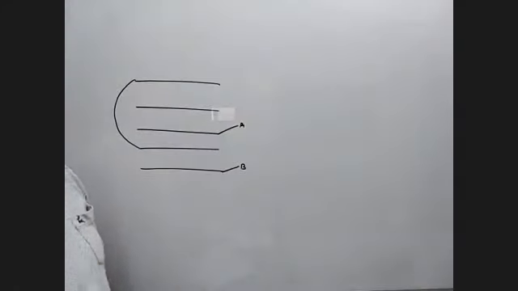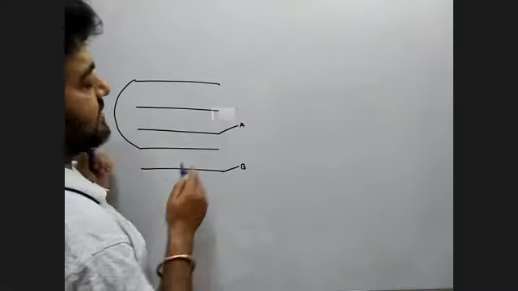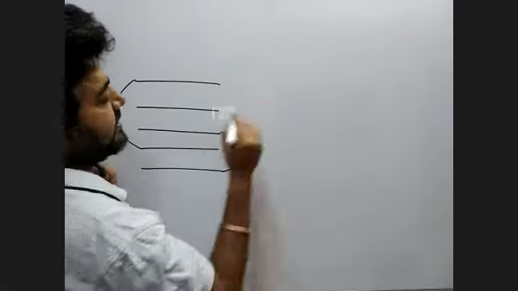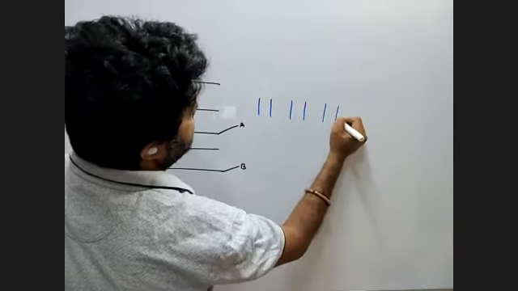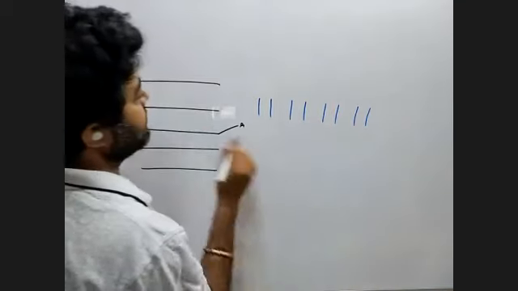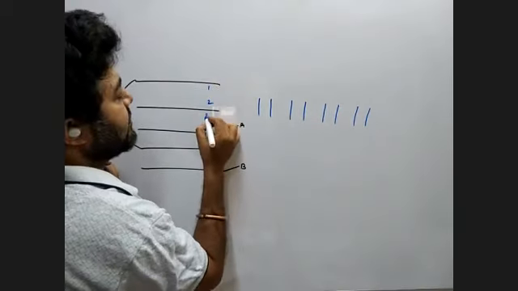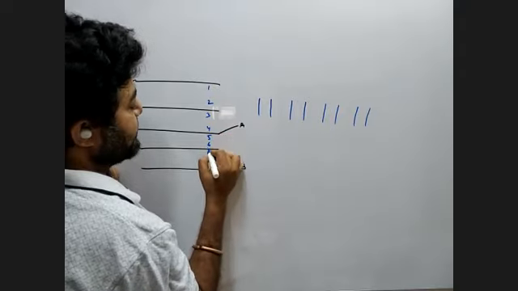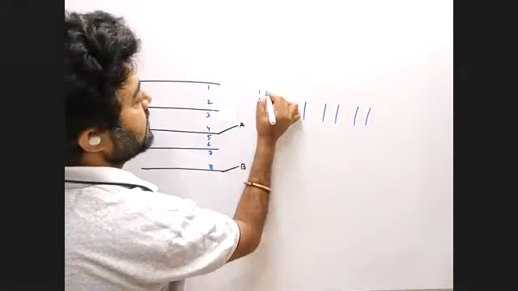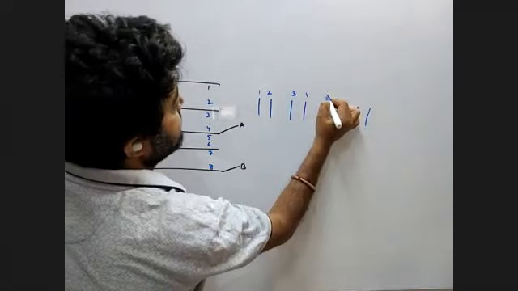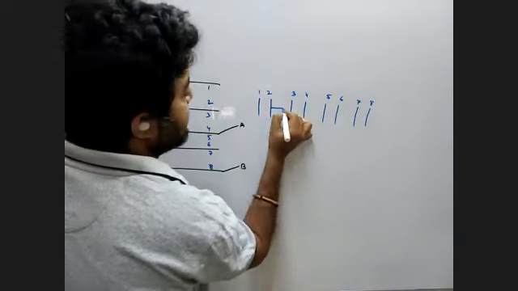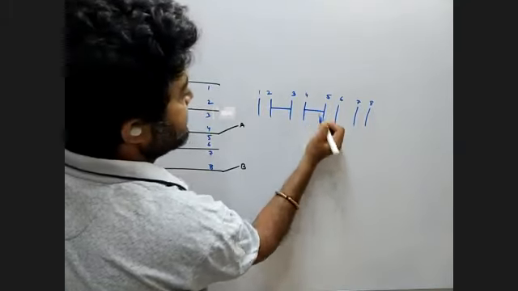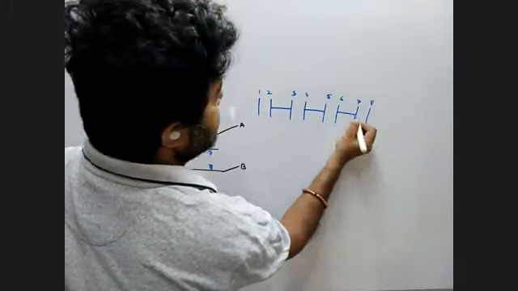Epsilon naught, try the same pattern. How many plates do you have? 5 plates, so you have 4 capacitors. Now let's number them 1, 2, 3, 4, 5, 6, 7, 8. Now 2 and 3 are the same plate, 4 and 5 are the same plate, 6 and 7 are the same plate.